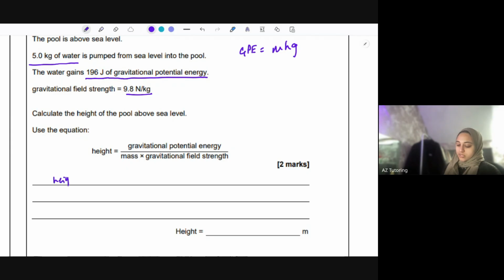Okay, to work out the height, we're just plugging in the numbers. Gravitational potential energy 196 over mass, which is 5, times the gravitational field strength 9.8. Putting that in the calculator, 196 over 5 times 9.8 is 4 meters. They've given the units as well, which is quite nice.